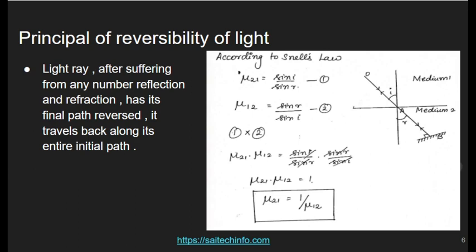So mu 2 1 is equal to 1 by mu 1 2. So the refractive index is reversed here and the medium is also reversed. So this is the final equation. The principle of reversibility of light is nothing but, in this case, the product of mu 21 and mu 12 is equal to 1. In other words, mu 21 is equal to the reciprocal of mu 12. Right, proceed to the next one.